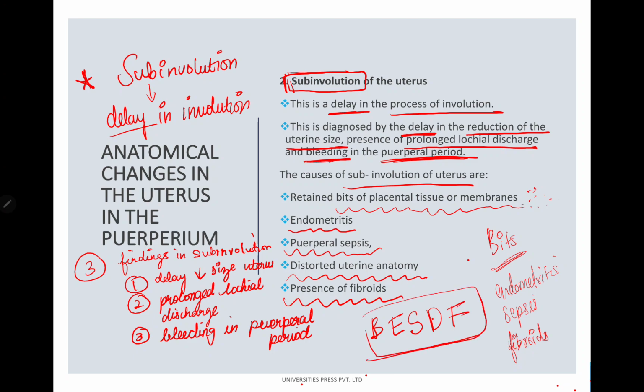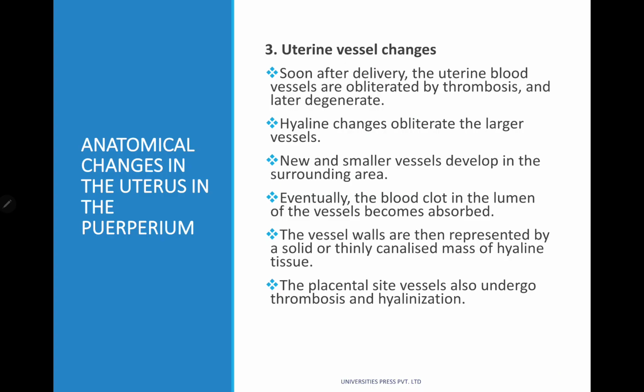So we can remember just with a mnemonic, just remember F BEDS. Okay, F BEDS. F for fibroids, B for bits of placental tissue or membranes, E for endometritis, D for distorted uterine anatomy, and S for sepsis of puerperium. So this is the mnemonic F BEDS.